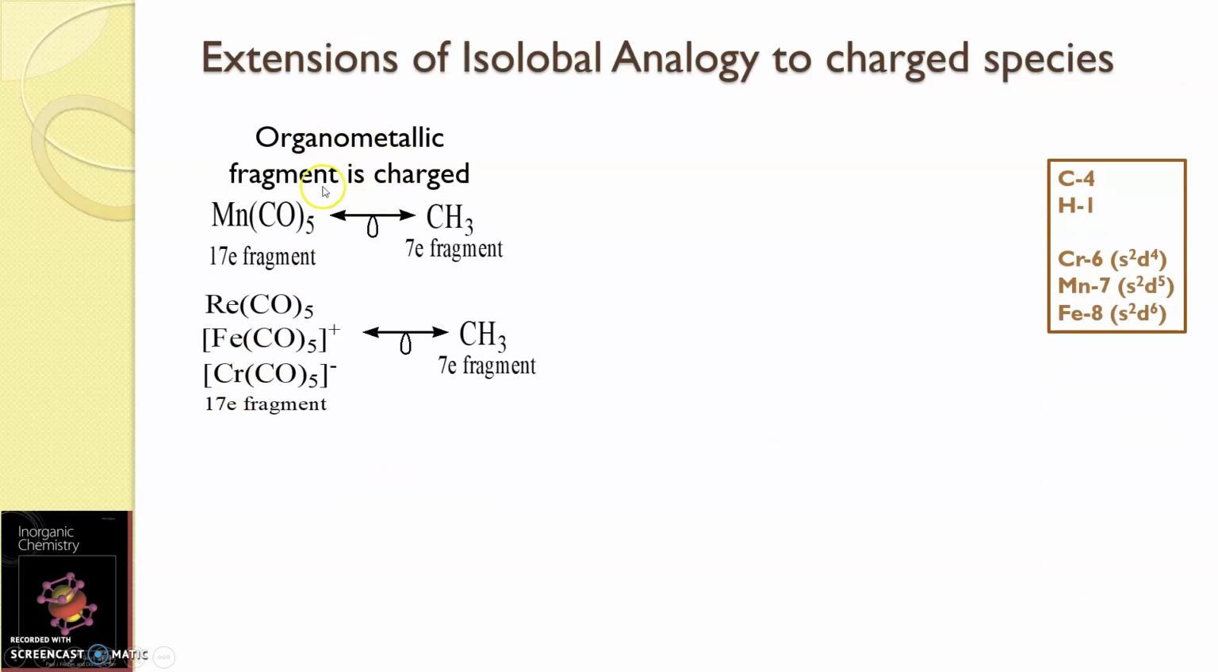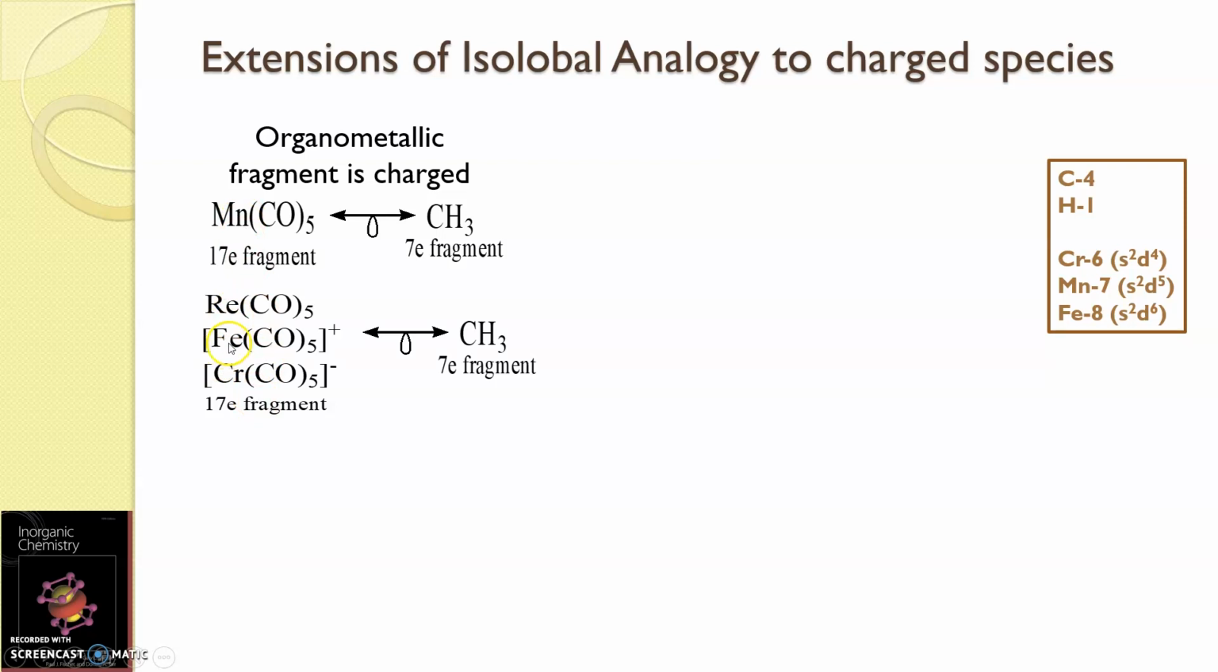In that, the first one is where the organometallic fragment is charged. We are very familiar with this organometallic fragment, Mn(CO)5, which is a 17 electron fragment, which is isolobal with the 7 electron fragment of CH3. So now let us consider the neutral, cationic and anionic fragment. The neutral fragment is the same. Rhenium is present in the same group as that of manganese.